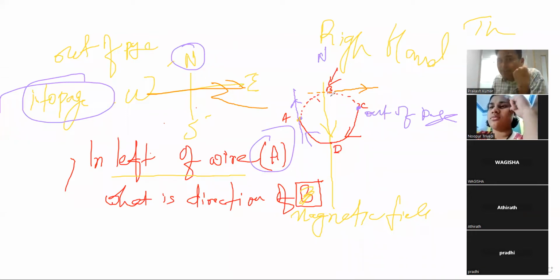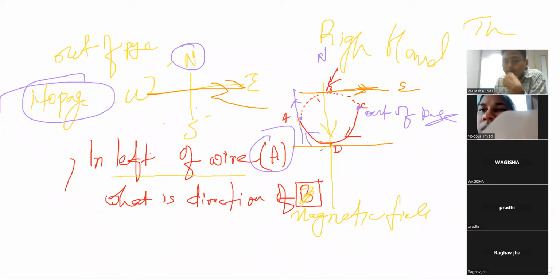Tangent, I told you, at any point I have to tell the direction of the magnetic field. I will draw a tangent. It is going from west to east. At this point D, the direction would be east. From west to east it is going. At this point, it is going from east to west.